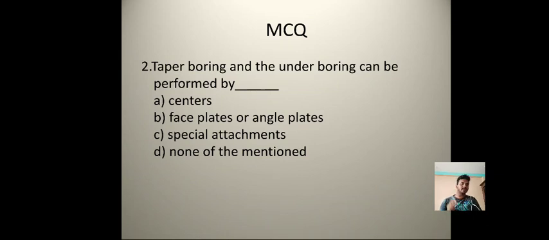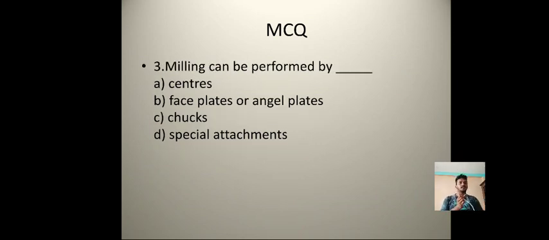For example, if we need to get a taper at an angle of 60 degree, we will place the face plate or the angle plate to obtain the taper boring. Third question: milling can be performed by option A, centers, option B, face plates or angle plates, option C, chucks, option D, special attachments. Yes, the milling can be performed by special attachments.